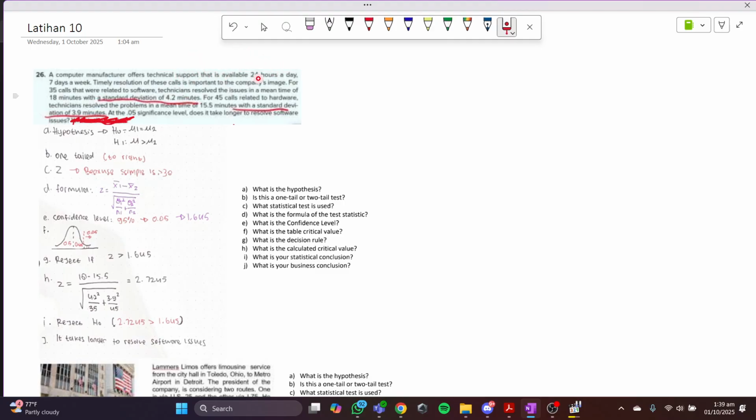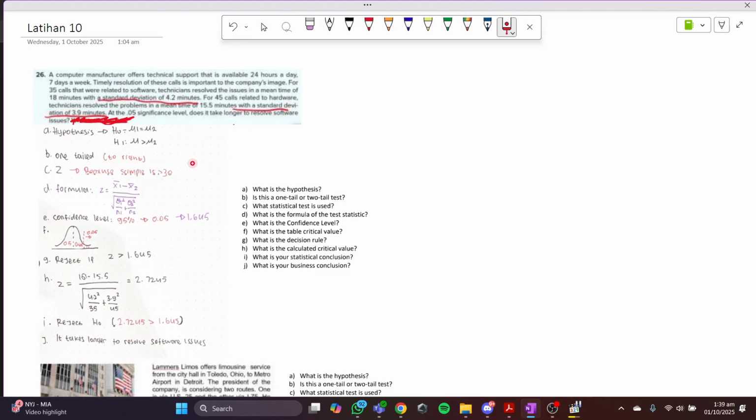So for the first question, it's basically about a software and hardware issue. So for 35 calls are related to software and the technician resolved the issue with a mean time of 18 minutes with a standard deviation of 4.2, while 45 calls related to hardware were made with a mean time of 15.5 and a standard deviation of 3.9.